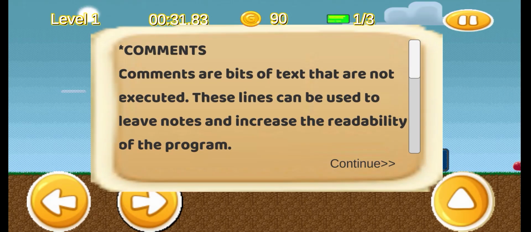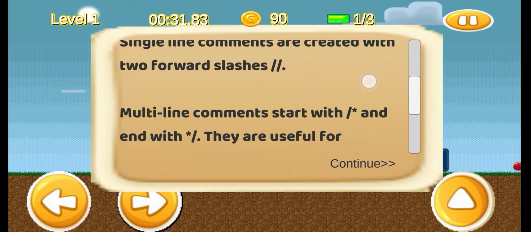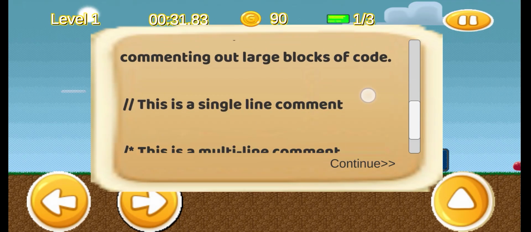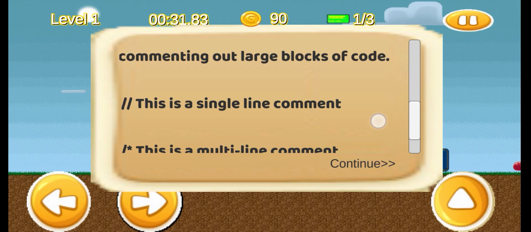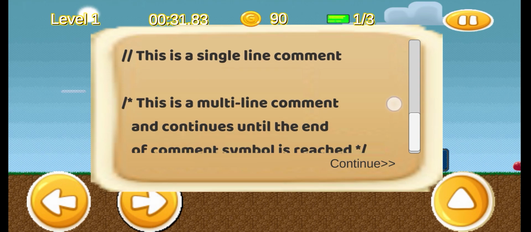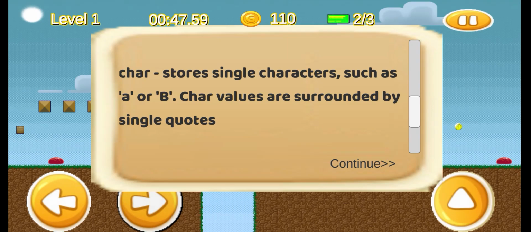Comments. Comments are bits of text that are not executed. These lines can be used to leave notes and increase the readability of the program. Single-line comments are created with two forward slashes. Multi-line comments start with slash asterisk and end with asterisk slash. They are useful for commenting out large blocks of code. This is a single-line comment, and this is a multi-line comment, and continues until the end of the comment symbol is reached.